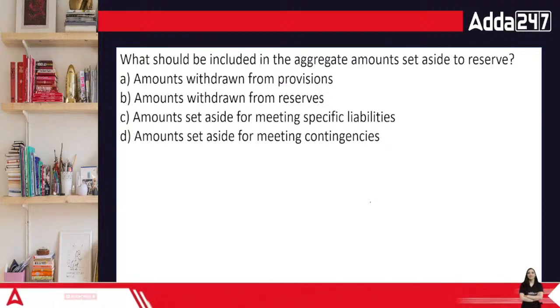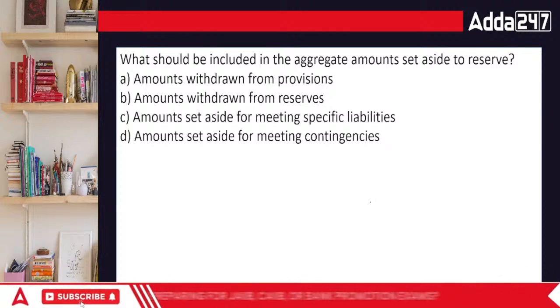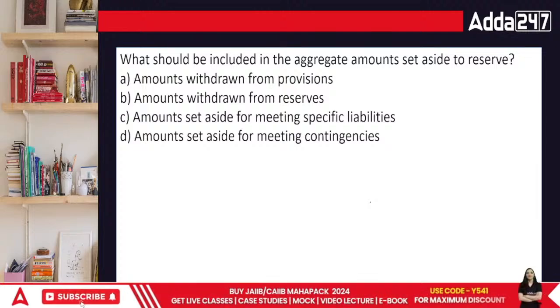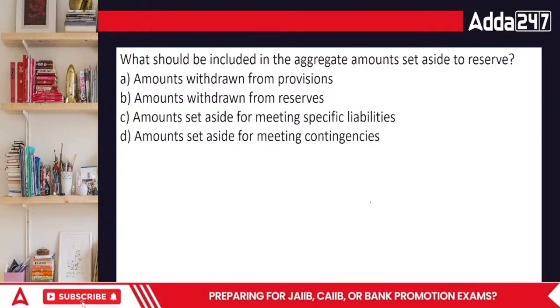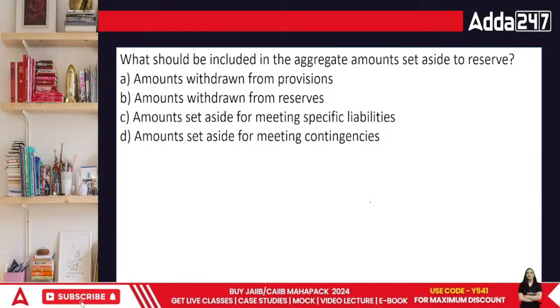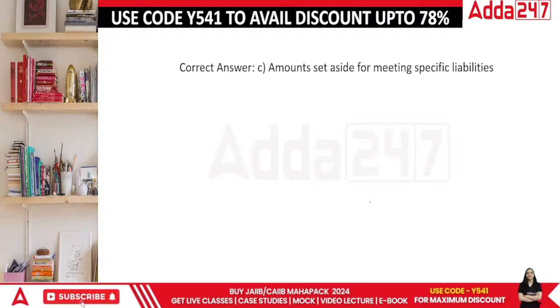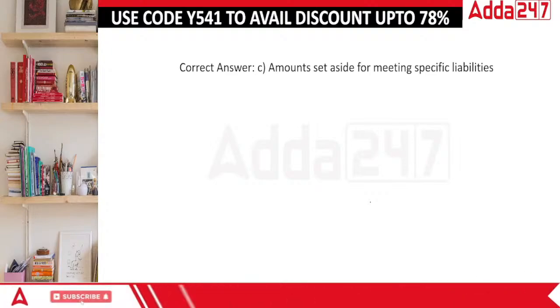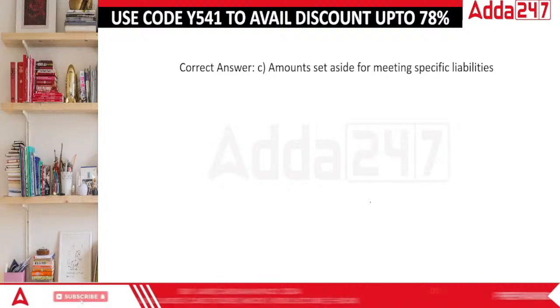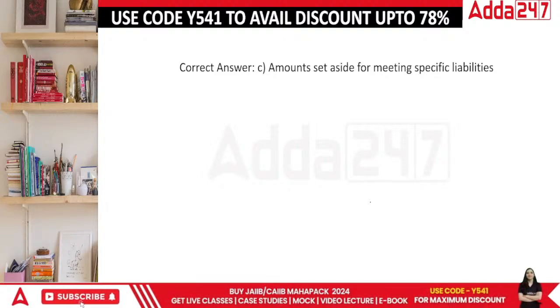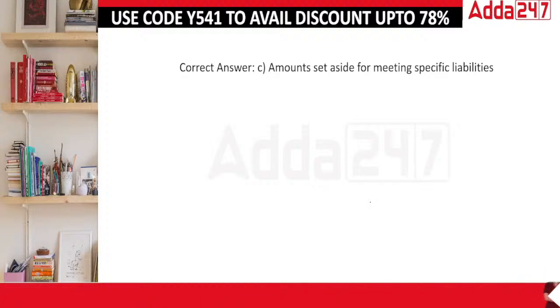Amount withdrawn from provisions. Amount which is withdrawn from the reserves. Amount set aside for meeting specific liabilities or set aside for meeting contingencies. Contingencies means that the amount that we have has uncertainty in it. So in this case, the right answer is amount set aside for meeting specific liabilities. Okay? It can be general, it can be specific, or when we talk about surplus, surplus is the extra money that we are left with.